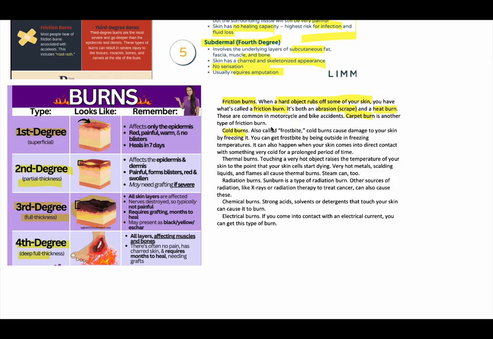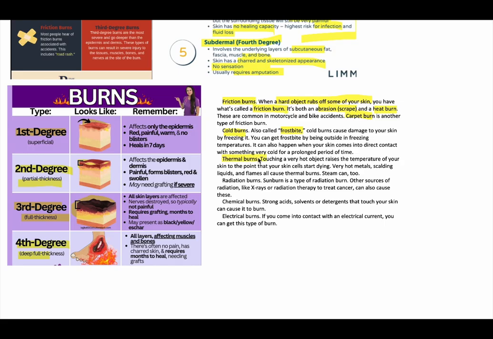Cold burns are also called frostbite. Basically, what happens is your skin gets frozen so suddenly that it can burn. I've not heard of it, but it can happen. If you are on the mountains and you remove your warm coverings and sit there for a very, very long time, frostbite can happen and give you cold burns.